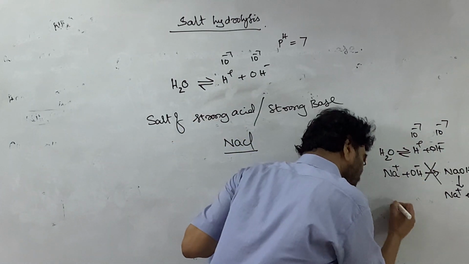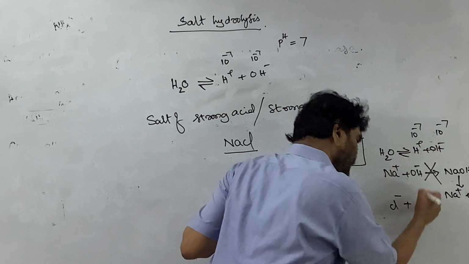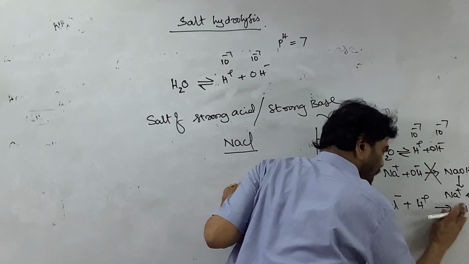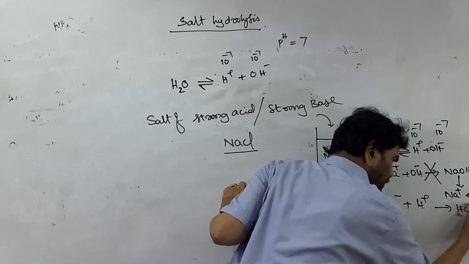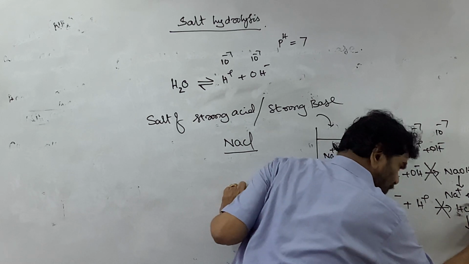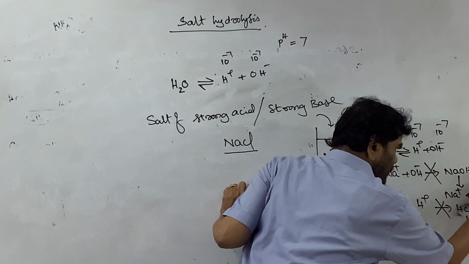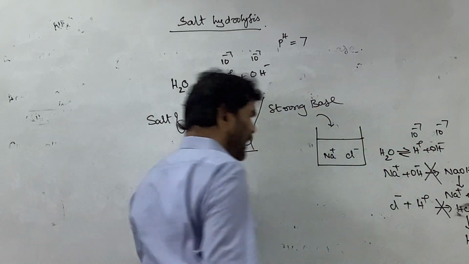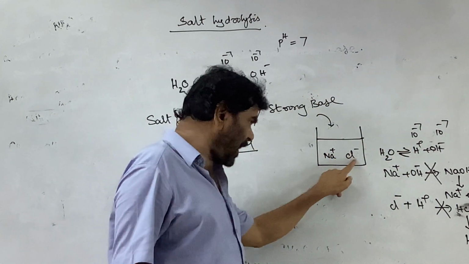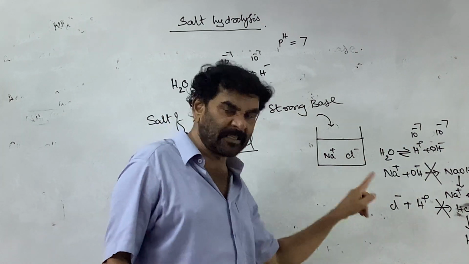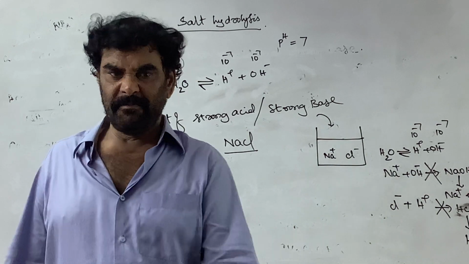Now come to the Cl minus of the salt. Why does it not combine with the H plus ion? You might expect HCl to be formed, but that is also not possible because this is also a strong acid. It exists in the form of H plus and Cl minus in water. There is no question of the H plus and the Cl minus combining to form HCl.